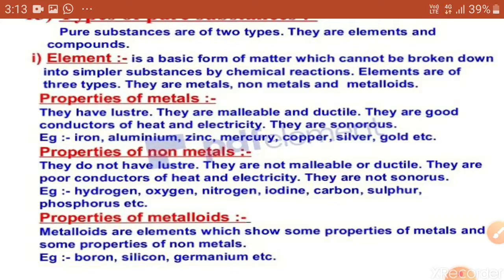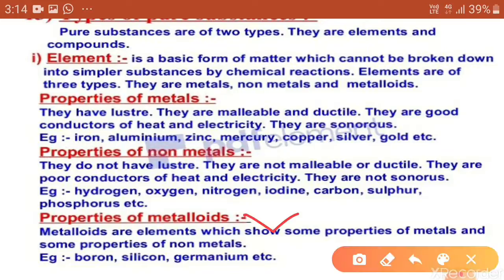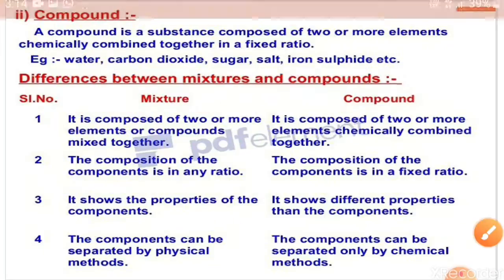What are the properties of metalloids? We said that elements can be classified into three: metals, non-metals and metalloids. Metalloids are elements which show some properties of metals and some properties of non-metals. Examples are boron, silicon and germanium. They are also very important. In higher classes you will study about the uses of these metalloids. Then comes the compound.